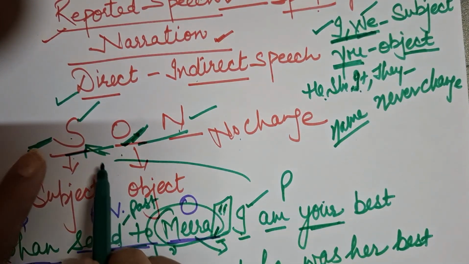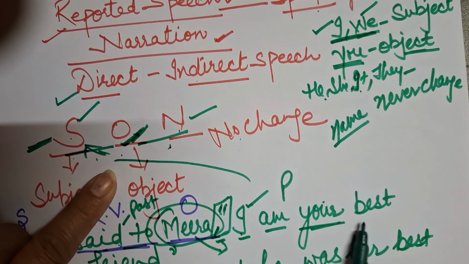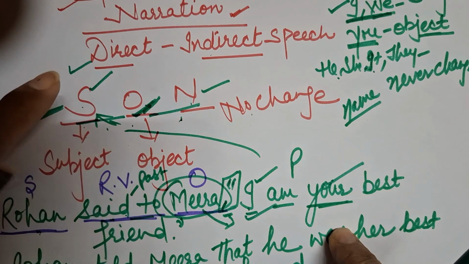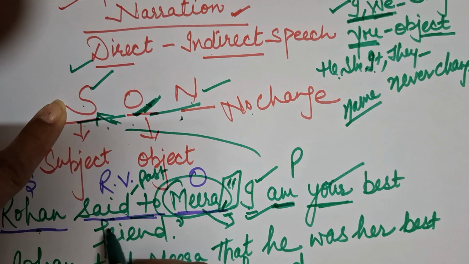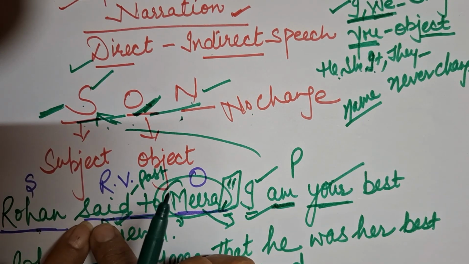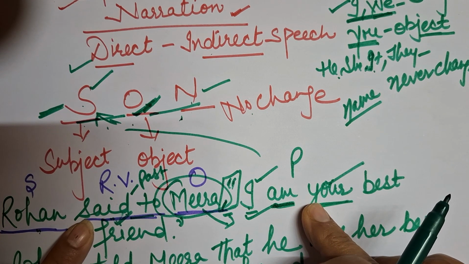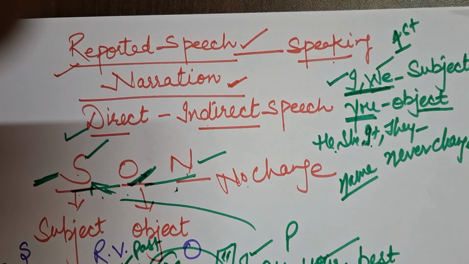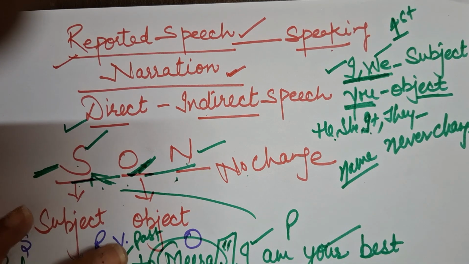I again repeat, SON is going to play a very important role, because whatever pronouns are given to you in inverted commas, we are changing according to this rule, SON. And the change in tense is according to the reporting verb. If this reporting verb is in past, then am is going to change into was, were, right? So this is for today. I hope it is clear to you very well. Now after this, we will start with the next concept, how we are changing it, right?